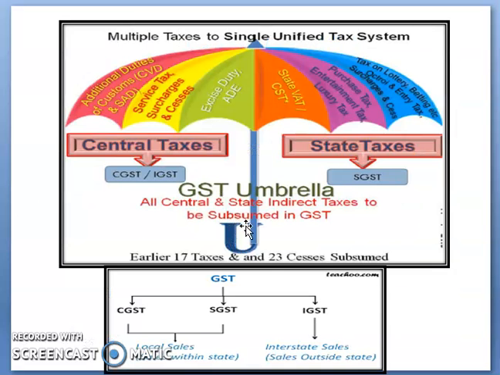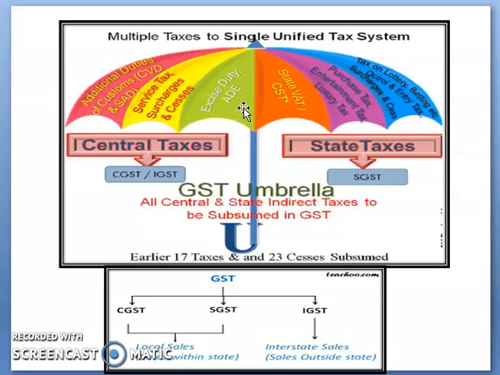Now come to the GST. So GST, what is it? I have already explained in the last video. Here, GST, you can see, is central taxes and state taxes. In the central taxes, CGST and IGST will come, and in the state taxes, SGST will come. All the central and state indirect taxes are submerged in GST. Earlier, 17 taxes and 23 cesses were submerged. Now it will be from multiple taxes to a single unified tax system.